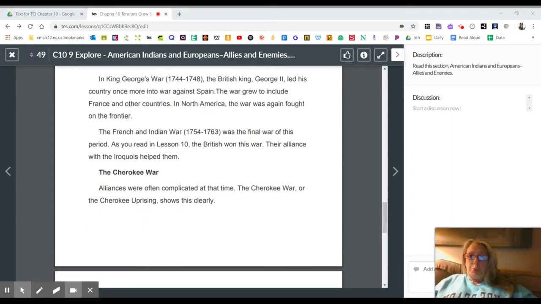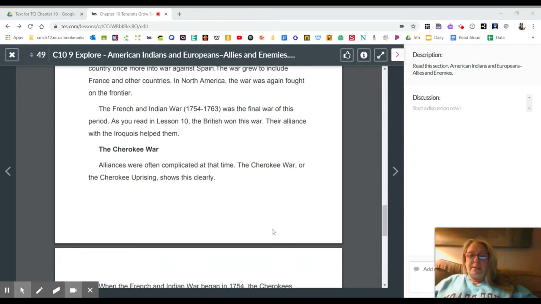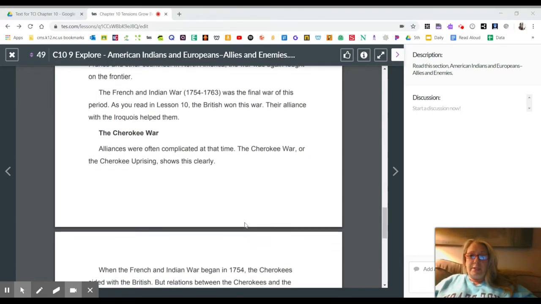In King George's War, 1744 through 1748, the British King George II led his country once more into war against Spain. The war grew to include France and other countries. In North America, the war was again fought on the frontier.